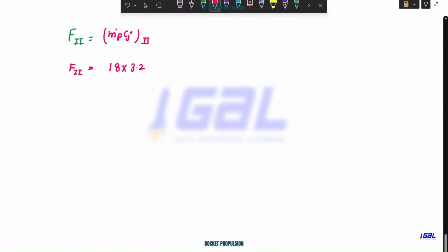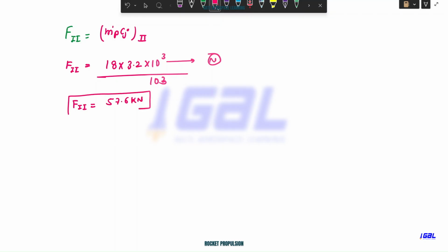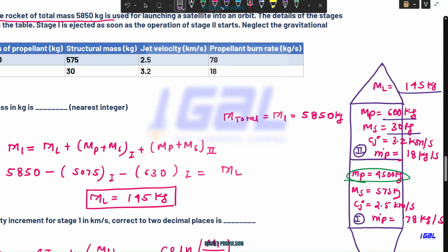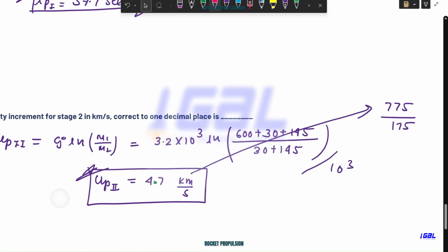You just need to multiply by 10 to the power 3, so you will be getting the value in Newton. You divide this by 10 to the power 3. Now you will get 57.6 kilonewton thrust after ejecting out the first stage mass, propellant and structure. So once you eliminate this, you will have this much thrust produced by the second stage and this much velocity increment, the velocity after the first stage is gone.